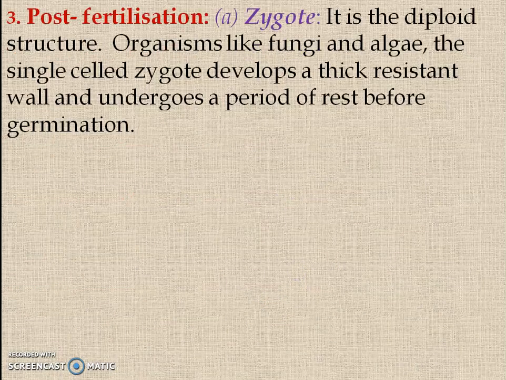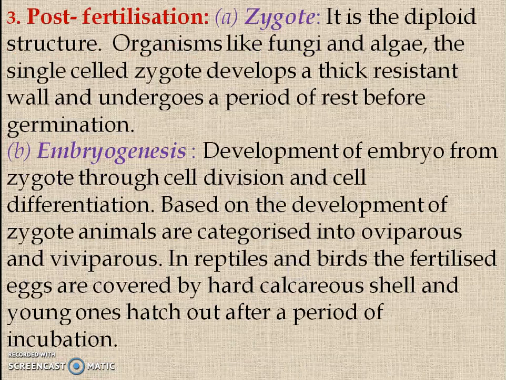Then post-fertilization, which involves the formation of the zygote and embryogenesis. So it is the diploid structure. In fungi and algae, the zygote develops a thick wall to resist the adverse conditions they face before germination. So before embryogenesis, they undergo a period of rest. The thick resistant wall helps them to undergo a period of rest. I have already shown you in the previous slide.